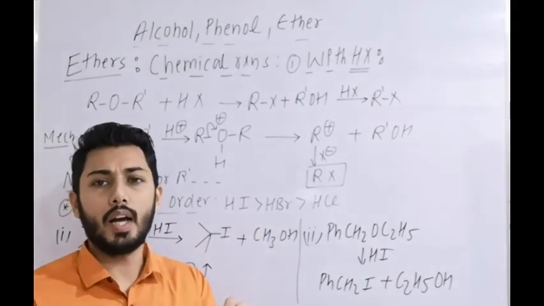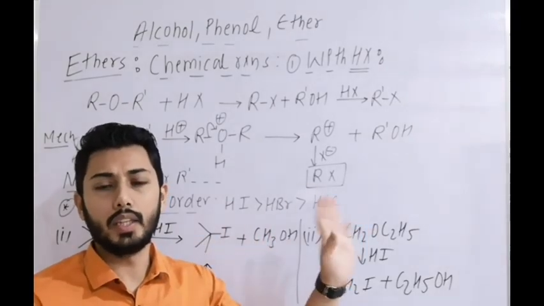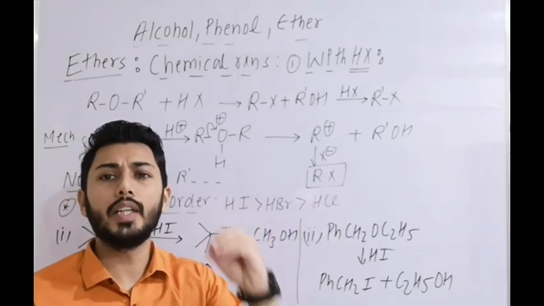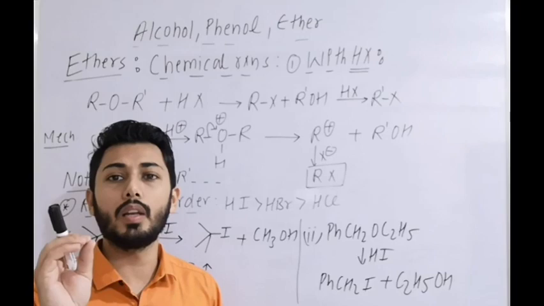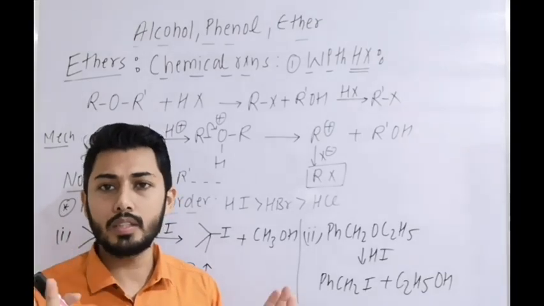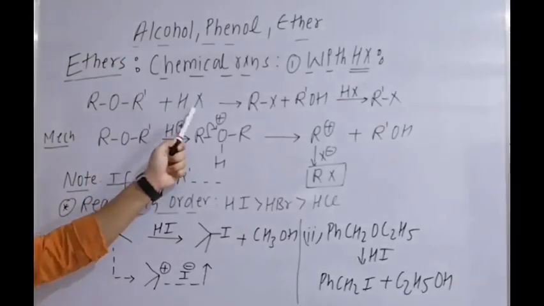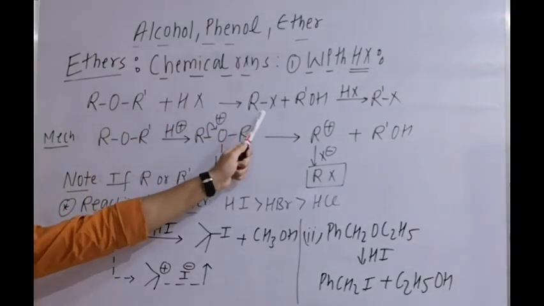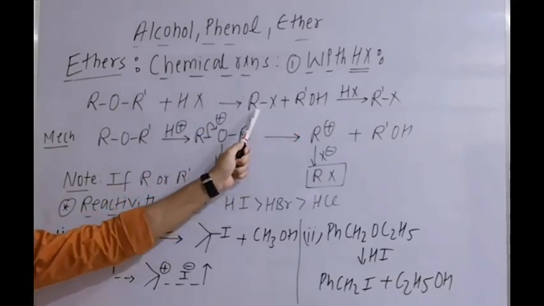If a question is asked that among these options, which will react with HCl, where ethers are given, then go for that option which generates the most stable carbocation. Otherwise HI, HBr we mainly use. Ether with HX, the general reaction: R combines with X and R'OH, that means alkyl halide and alcohol.